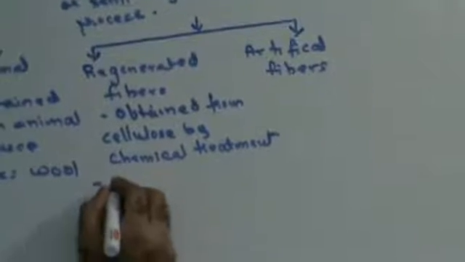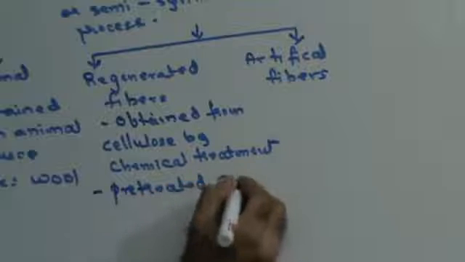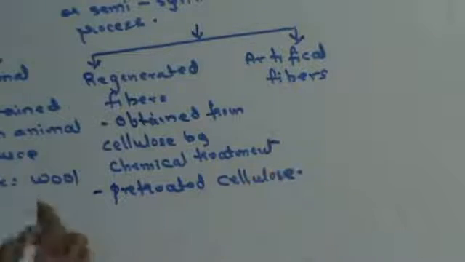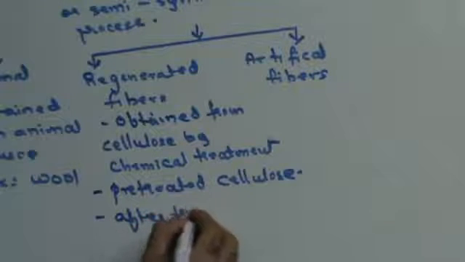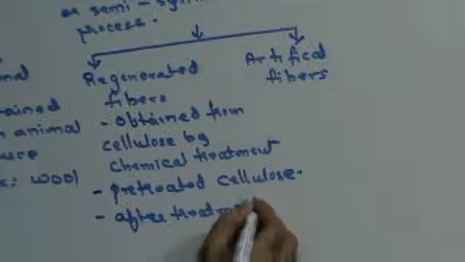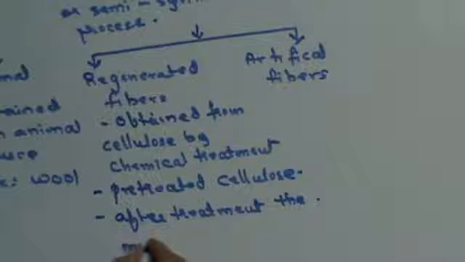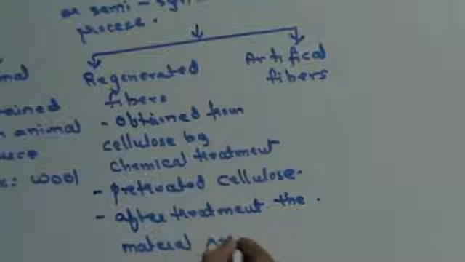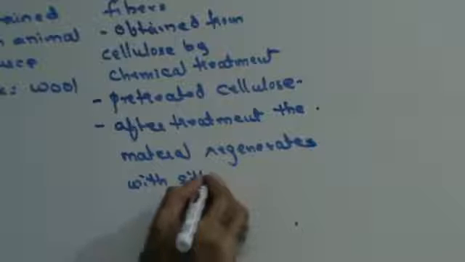They are nothing but pre-treated cellulose. Once I finish my treatment of cellulose, the material regenerates with a silky appearance.